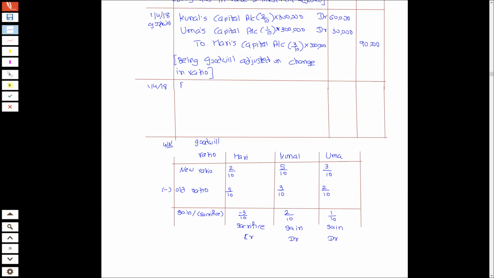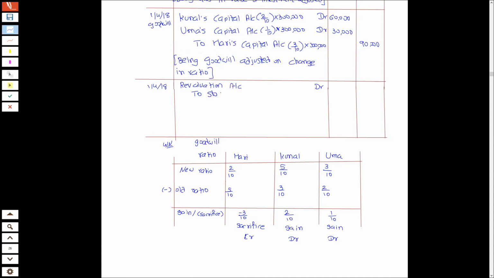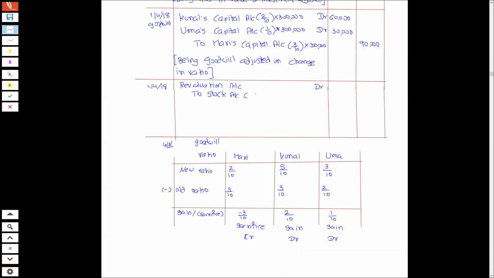So I will write revaluation account debit to name of the asset. कौन सा asset कम हुआ है? Stock. तो to stock account कितना? To be depreciated by 10%. 50,000 का 10%.